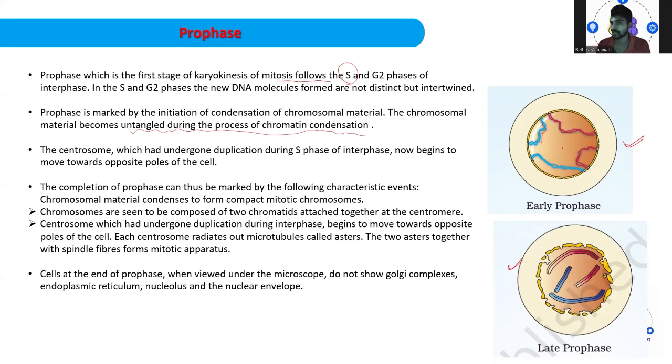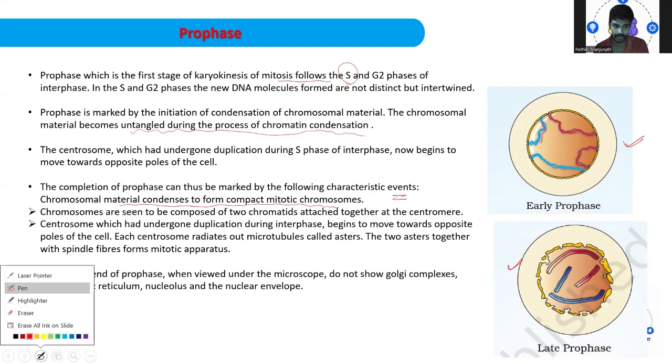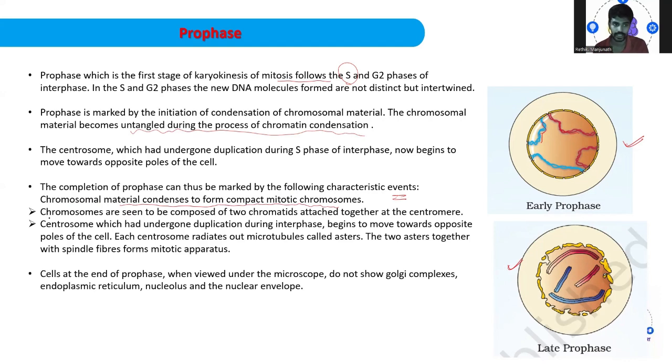So now they are getting condensed here and they started moving to the opposite pole. The completion of this prophase can thus be marked by all these characteristics. One is the chromosomal material condensation to form a compact mitotic chromosome, which you are going to mark. Then the chromosomes are seen to be composed of two chromatids attached together. So this is one chromatid and this is one chromatid attached together at a centromere.